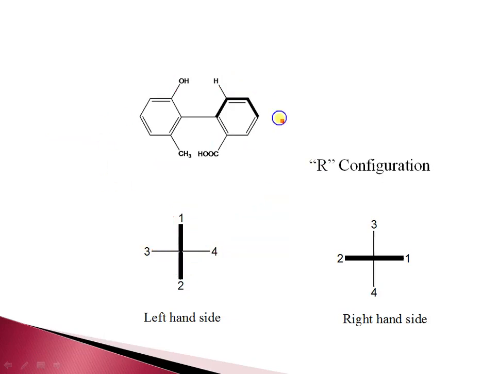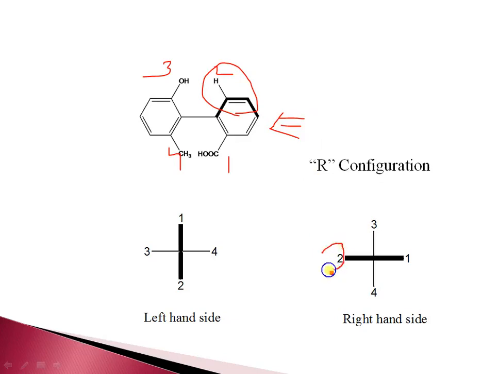The second way to assign this is from the right hand side. From the right hand side, the nearest group should be assigned first, second, then third, then fourth. Always these molecules are on the horizontal line, but in this case the wedge should be on the left hand side, because we view this molecule from the left hand side.